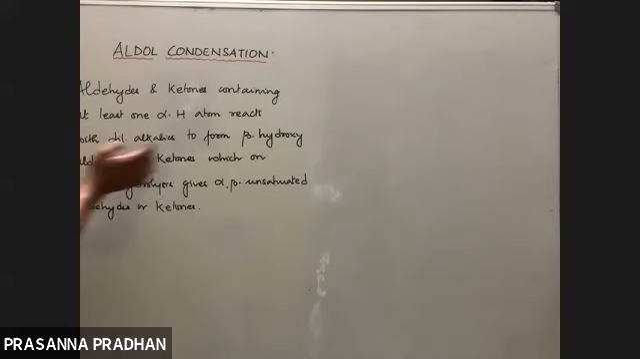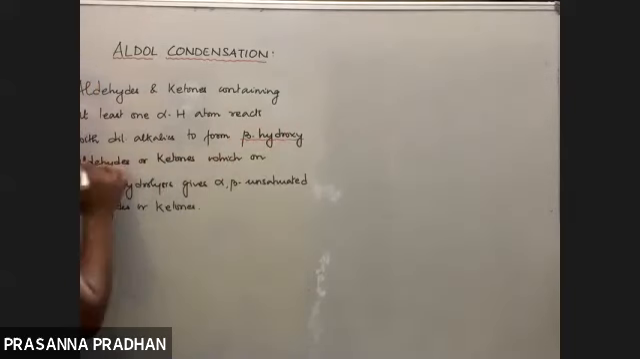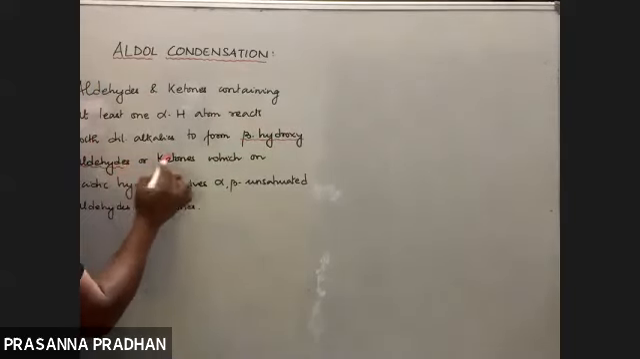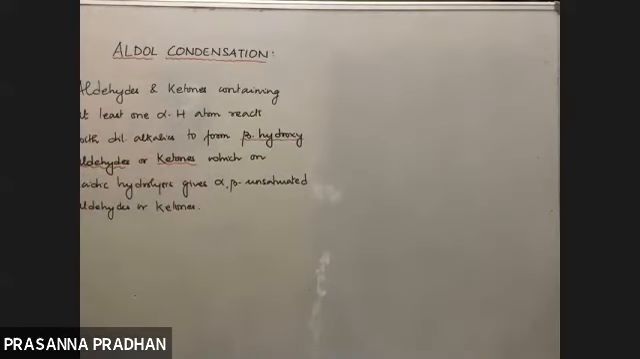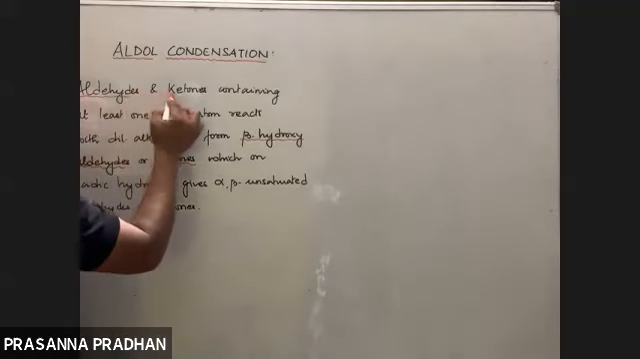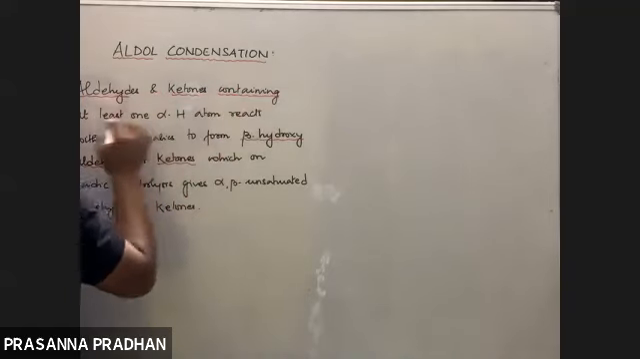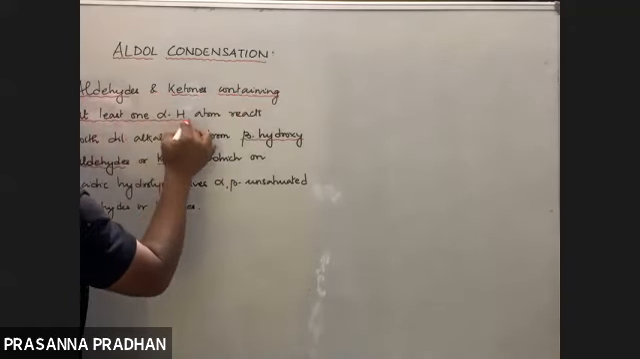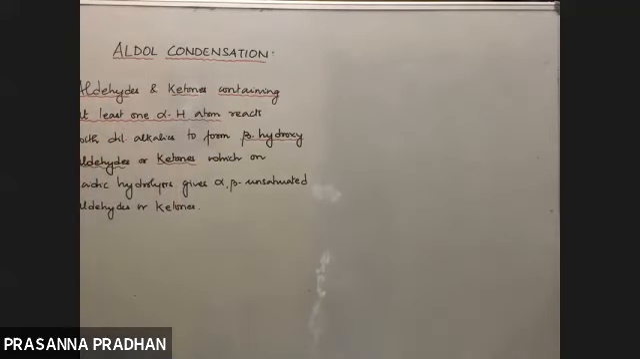So these beta hydroxy aldehydes are known as aldols. Whatever compounds are formed first, your beta hydroxy aldehydes, these are known as aldols, or beta hydroxy ketones are known as ketols. So first of all, let us see which class of compounds will respond to this test. Both aldehydes as well as ketones, but what is the condition? Containing at least one alpha hydrogen atom.